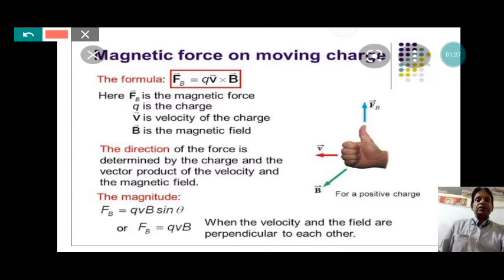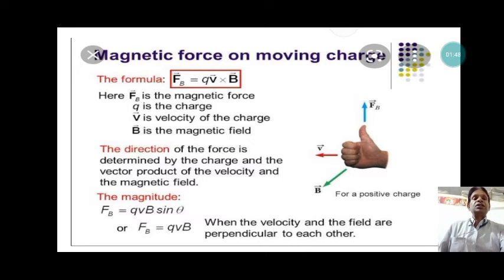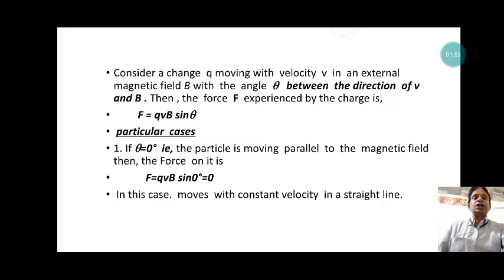And when theta is 90 degrees, that is, the charge is moving perpendicular to the direction of the magnetic field, then the expression for the magnitude of the force becomes qvB. B is the magnetic field. Now in the next slide we discuss the particular cases of the magnitude of the force experienced by the moving charge.